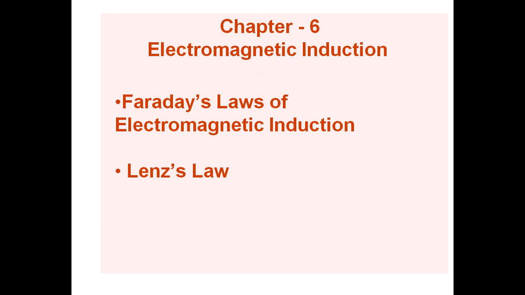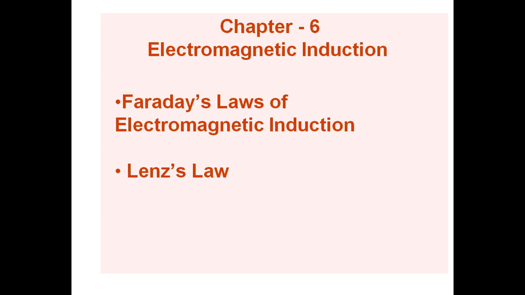In the previous video, we studied Faraday's experiments on electromagnetic induction. There were three experiments. The first experiment is current induced by a magnet. The second experiment is current induced by a current. And the third experiment is current induced by changing current. So, three experiments we have studied. The result of those three experiments is Faraday's law of electromagnetic induction.